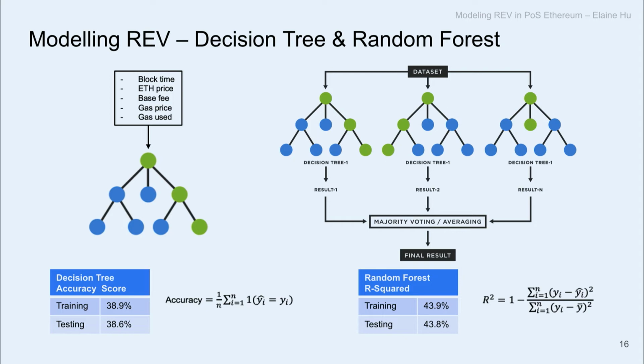So then I started to try random forest, which is a very similar method to the decision tree, except that it builds multiple trees and aggregates them to an average. This time I model the REV as a continuous variable, and the measurement used here is R-square. As you can see, it slightly improves performance. R-square is basically the percentage of variation of the actual points that can be explained by the model. So we can roughly explain 44% of the actual REV here. Still not so good, right?